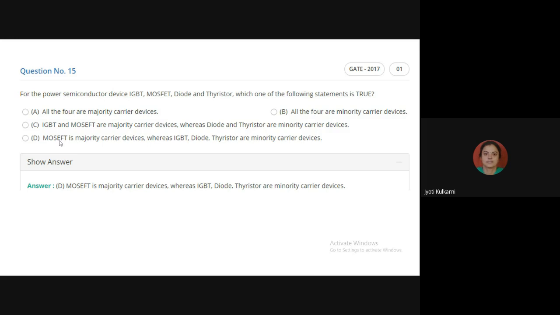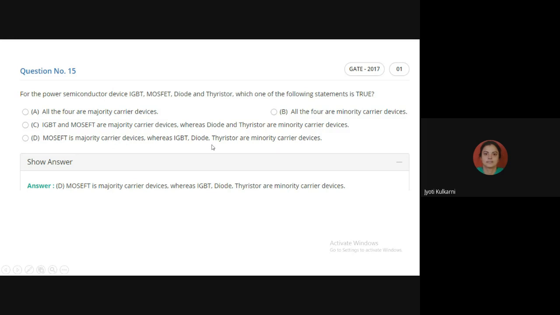Remember that. I'll repeat again. Whenever a transistor device comes under the unipolar category, only electrons are playing the role in the flow of current. Only majority carriers are playing the role, not minority carriers. So all field effect transistors, whether MOSFET or JFET, come under the unipolar category. They are only majority carrier devices.